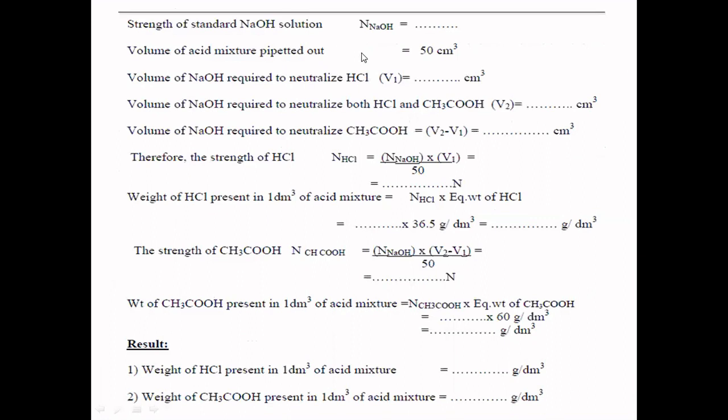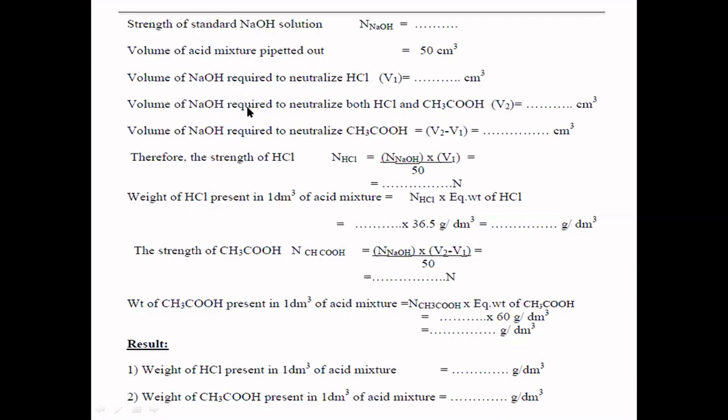Here the strength of NaOH is already known, a known volume and known concentration you have taken, so you need to mention it here. The volume of acid mixture taken is 50 ml. Acid mixture means it contains both HCl and acetic acid. The volume of NaOH required for neutralization of HCl is V1 ml, as I already showed in the graph in the previous slide.